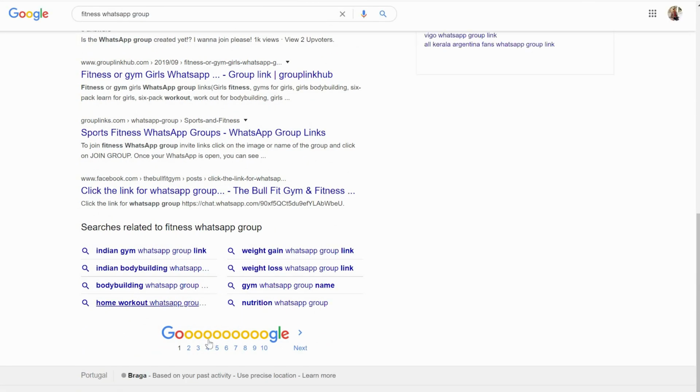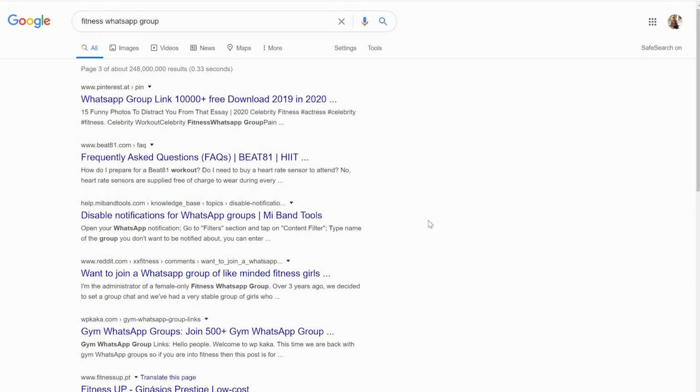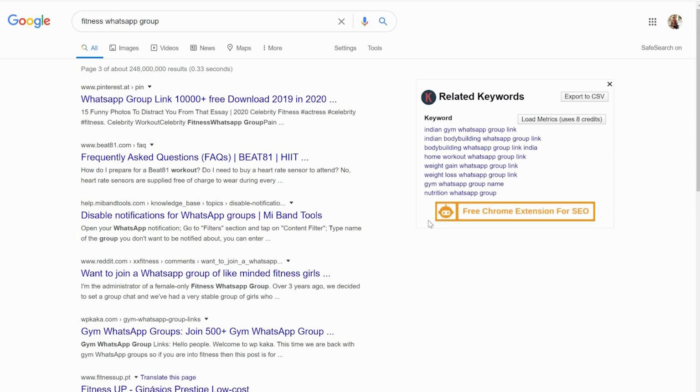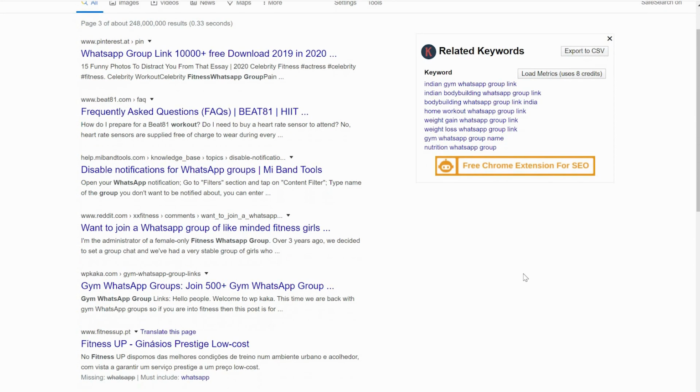After that, you go to the second or third tab of the Google search results, because it's way better. The ones in the first search results are difficult because most of them are already full.